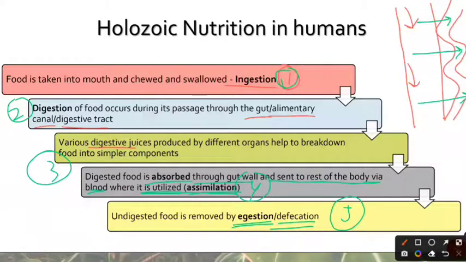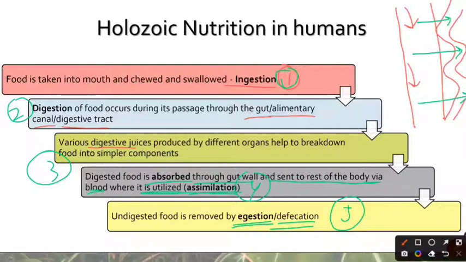So the first step is ingestion of food, wherein it is going to be taken in our mouth and it is going to be swallowed down our throat. The second step is digestion, wherein the food is going to pass through a digestive tract, and the members of the digestive tract are going to secrete various digestive juices which are going to help in the breakdown of food into simpler substances.